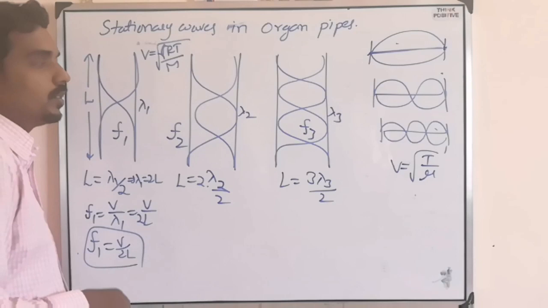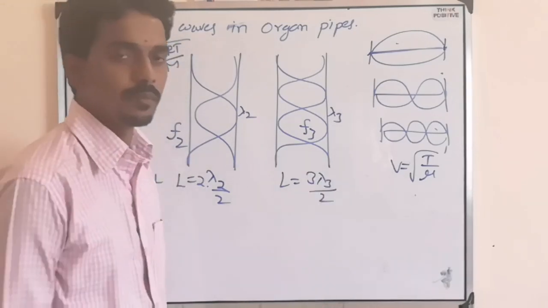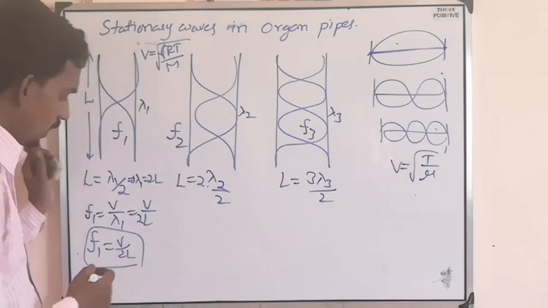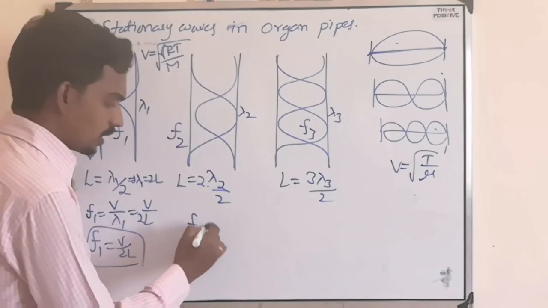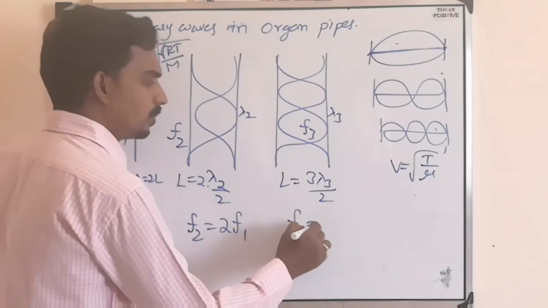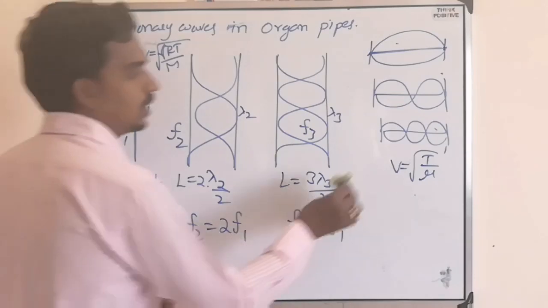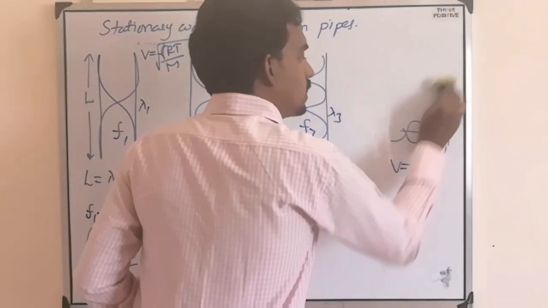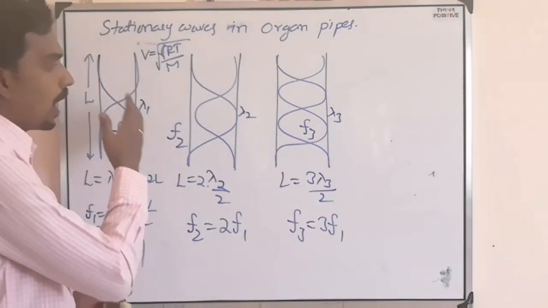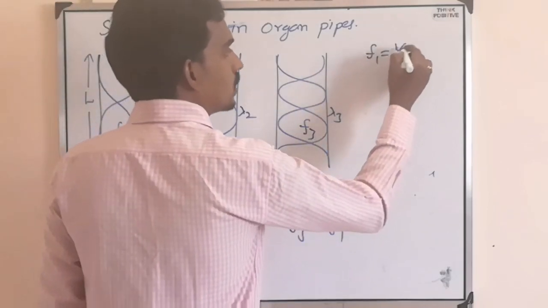Here it is longitudinal waves in air, that's why the speed is this one. But the resonance frequencies are the same. So here you can say directly F2 should become 2 times, and F3 should become 3 times, and so on. So if you consider either a string fixed between two supports or a pipe open at both ends, the frequencies are like this.